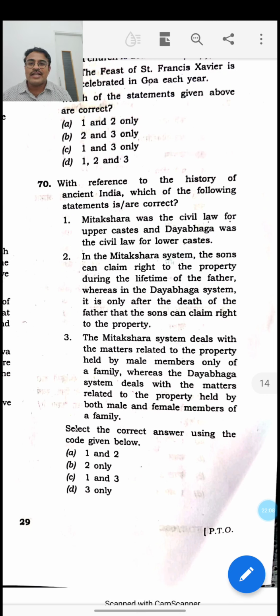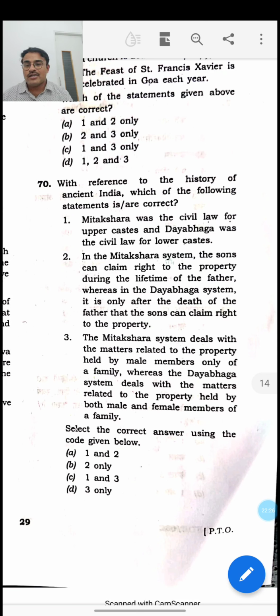When it comes to these two prominent law schools of India, the Mitakshara school is followed mainly in central India and South India, whereas in eastern India, that is the Bengal region, they follow a school called the Dayabhaga school. So naturally, it is not an upper caste, lower caste division. So the first statement is wrong.